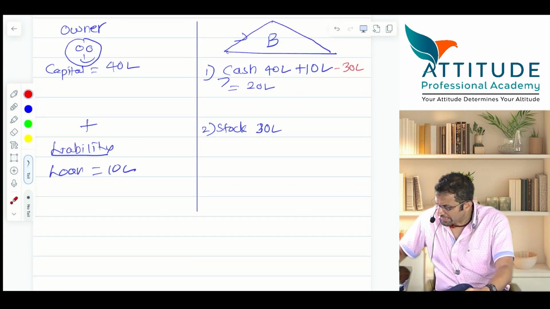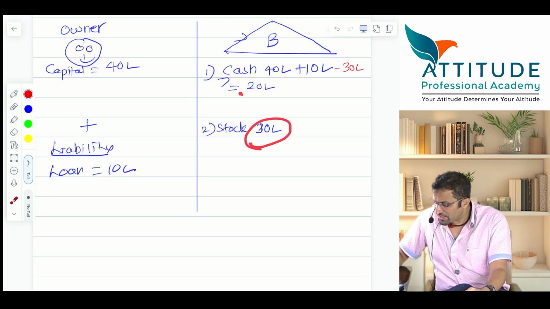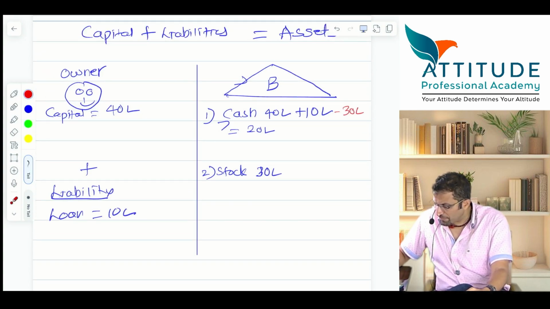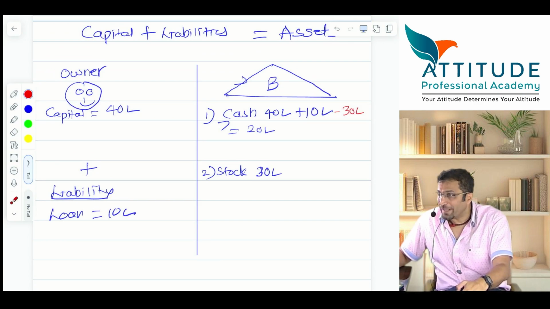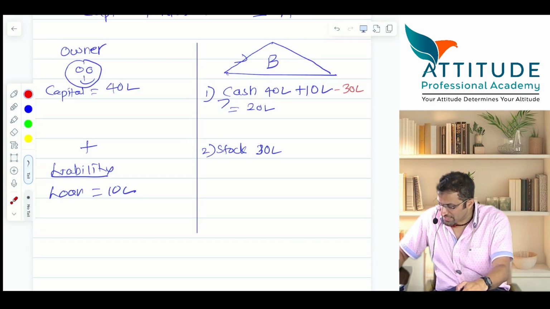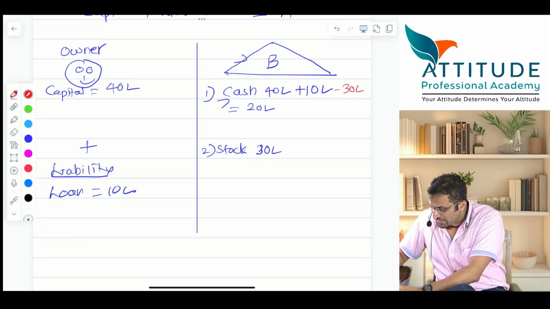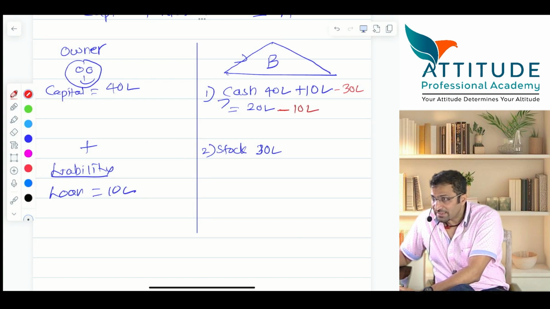Now my next question. Stock is how much? 30 lakhs. How much is the cash left? Okay, you require furniture. I repeat, you have purchased furniture for cash, rupees 10 lakhs. Please tell me where will the changes take place? Cash will be minus. Why? Because you have paid the cash. 10 lakhs will reduce. Yes? Clear? So cash will be 10 lakhs. Now tell me, furniture will increase. How much? 10 lakhs plus. Is that clear?